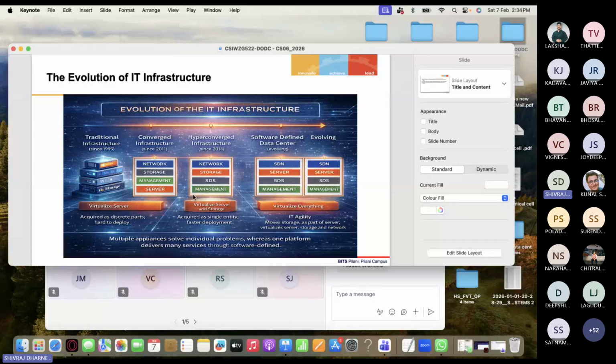You look at how it was in the old days, given the timeline, 1995, traditional infrastructure, then converged, then hyperconverged, and now everything is software defined, SDDC, software defined data center, right? And that also is evolving. They are trying to virtualize everything, the management, software defined storage, server, software defined network, everything. And we have IT agility. That means move storage as per the server, virtualize servers, storage and network. All that is happening and evolving, by the way, right?